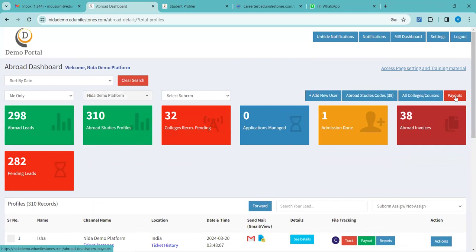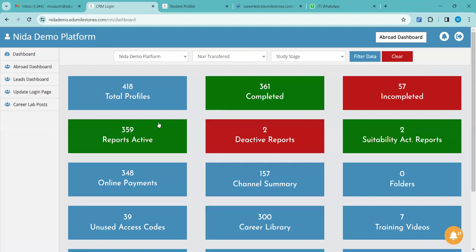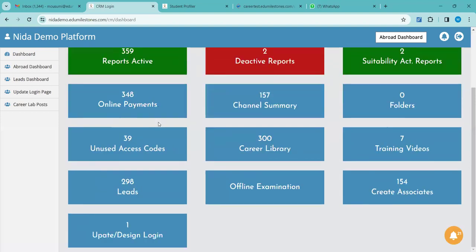Next, let me go to the section where you can hide and unhide the college recommendations. Please concentrate everyone, this is a little bit long process. Can you see the access space setting and training material, just above payouts? Click into this and scroll down the page.